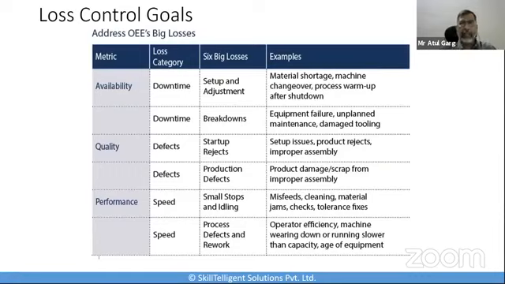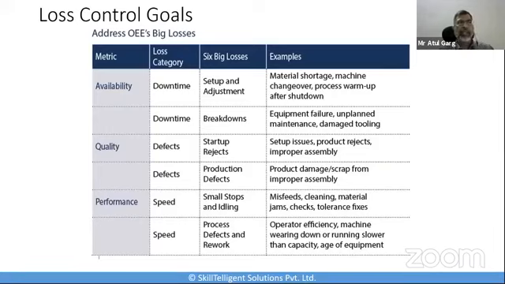This is a very popular chart. And if I look into this, availability is being mapped to the big losses. The six big losses, which are setup and adjustment and breakdowns. Both of them are downtime, and they are related to the availability of the machine. Startup rejects or the production defects: these are the losses which are related to defects and hence related to the quality losses. Small stops and idling, or the process defects and the reworks: these are related to the performance or the speed, and that's why they are related to the performance losses over here.